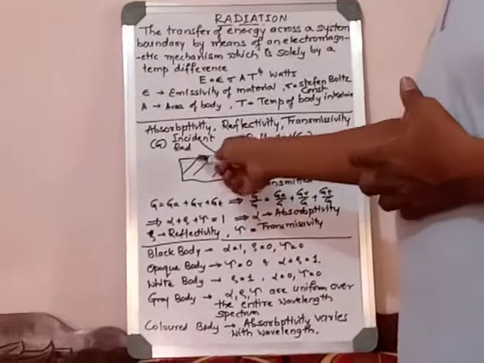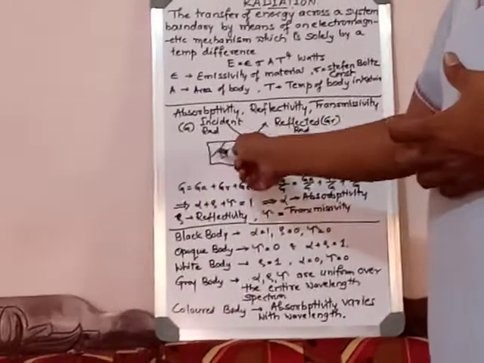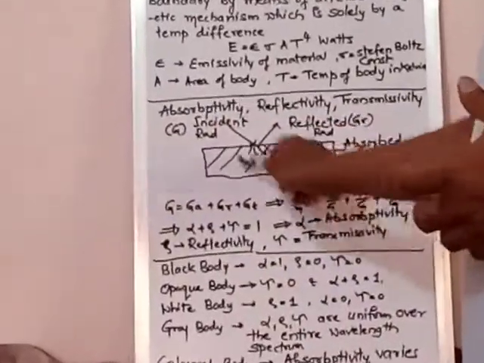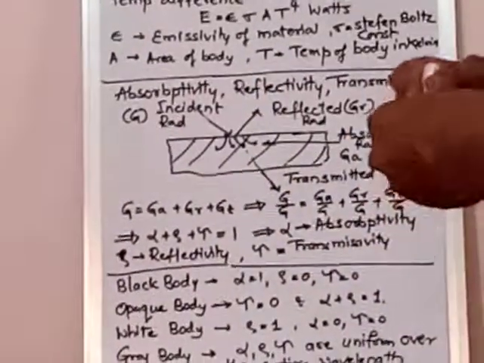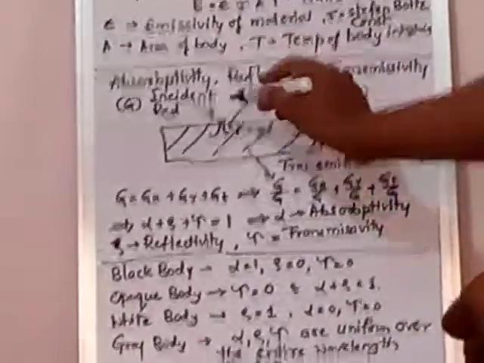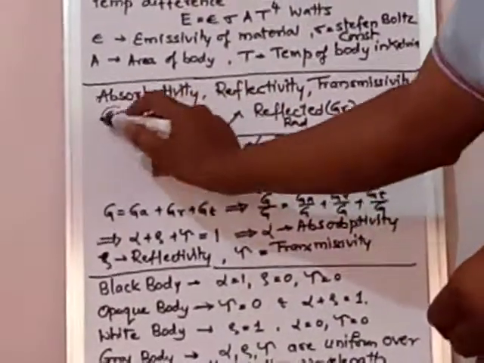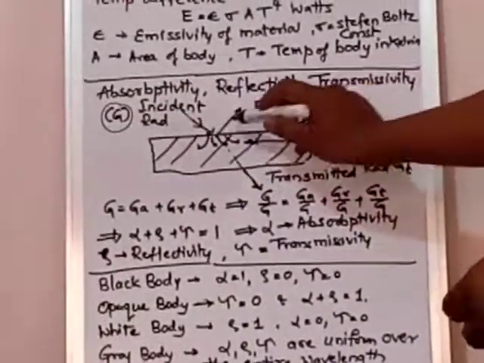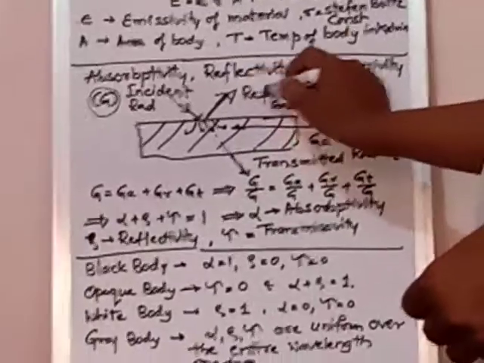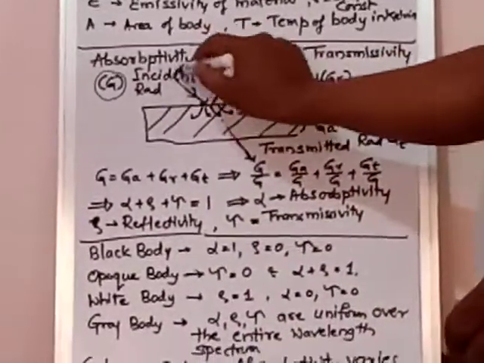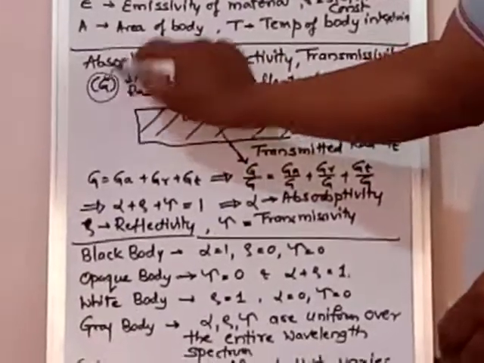This is the body, this is the material, and this is the incident radiation. You can see this is the incident radiation. Out of this total energy intensity, called G, partly it is reflected. You can see the part that is reflected, that is G R, the reflected radiation. This is the incident radiation, meaning the total radiation incident is called G.